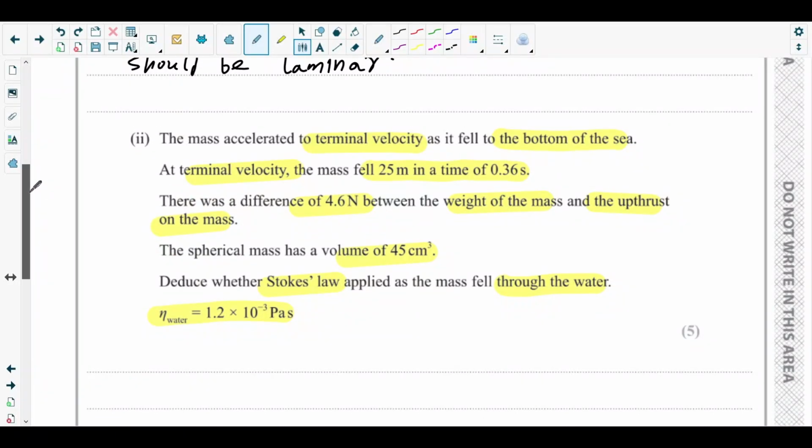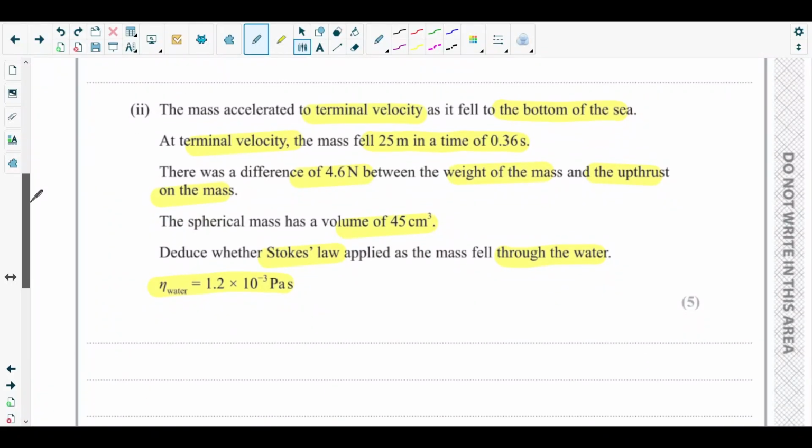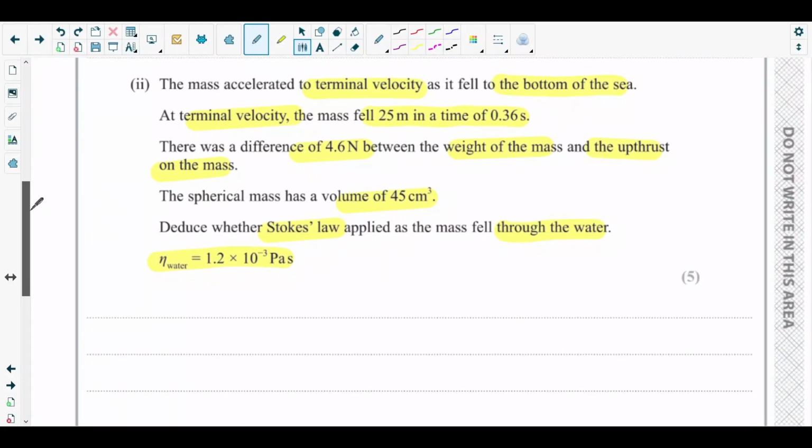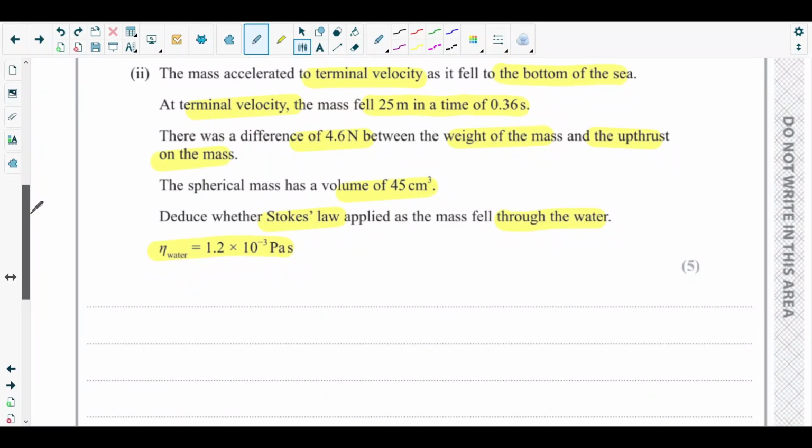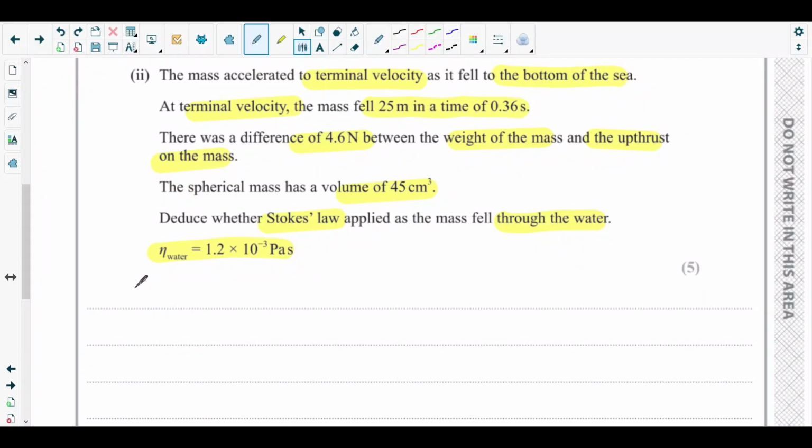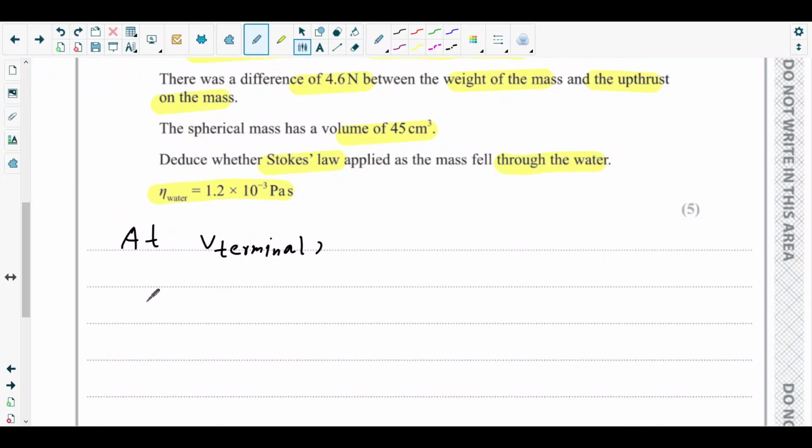So this type of question is very frequent in the recent past papers. In this case, we will consider the forces acting on the body when it is moving with terminal velocity. At terminal velocity, what's the condition?